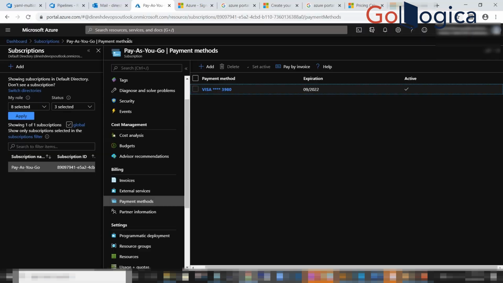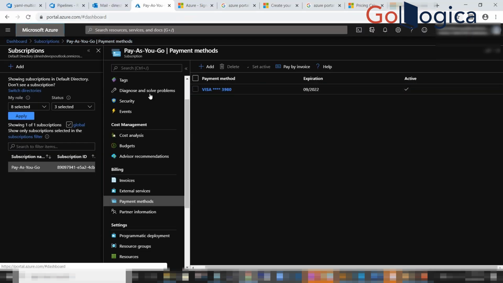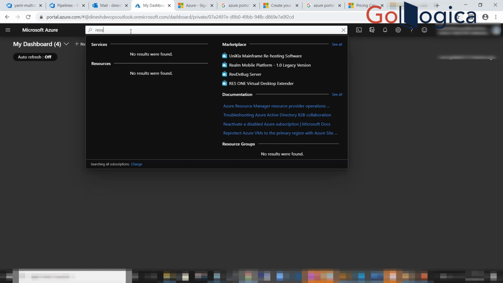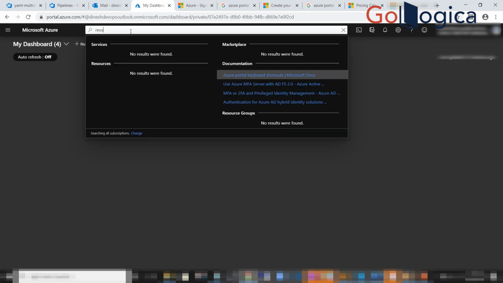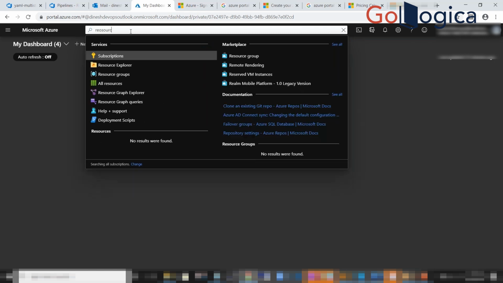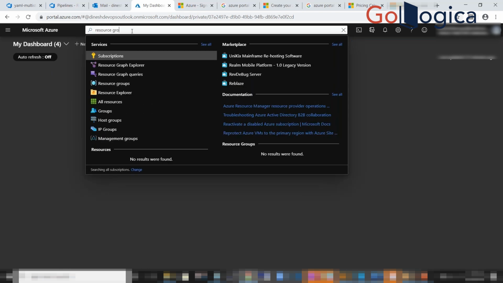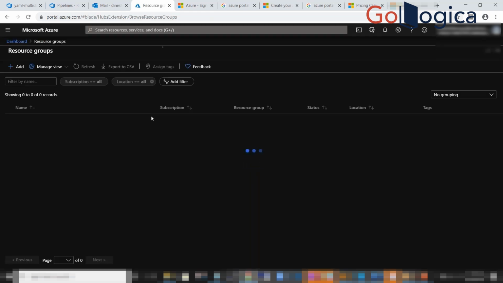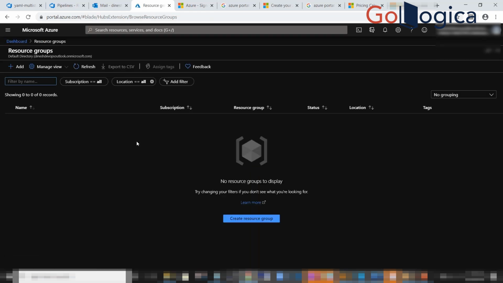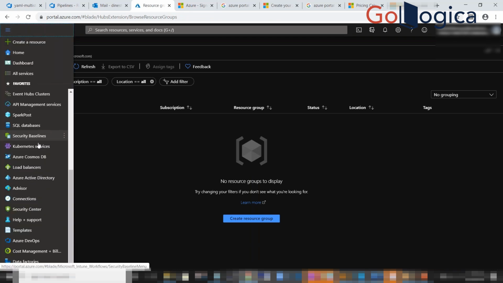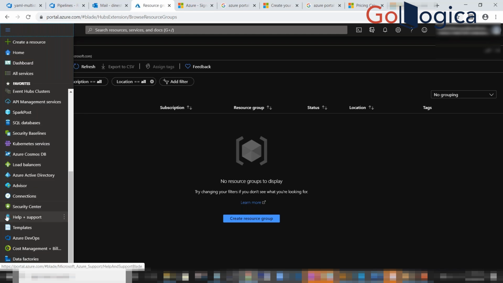That means, for example, if you want to search any resource, here you need to search it like what I did for a subscription. Likewise, if you want to search any resource, like I need to go for a resource group, I search for the resource name called resource group. Like this, you can search for it. This is one option. And the second option is to click on these three dashes, where you can find a minimal list of resources.